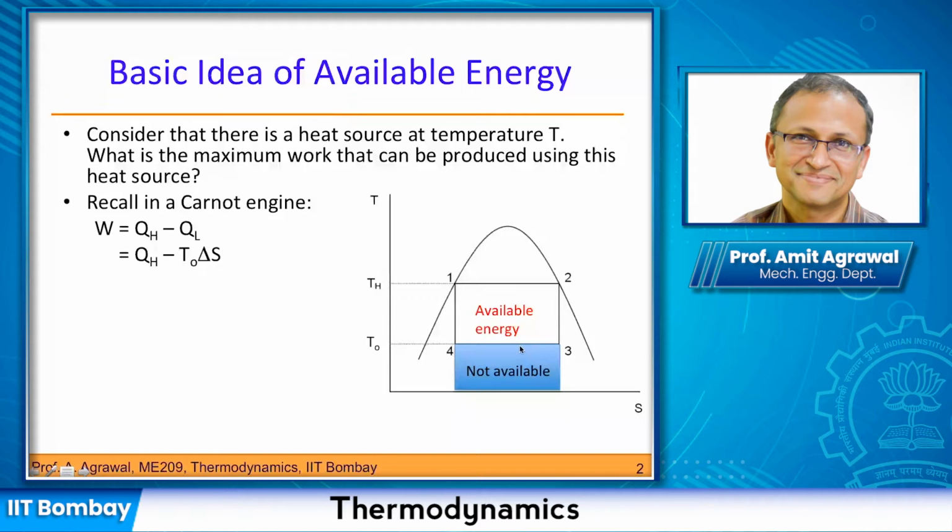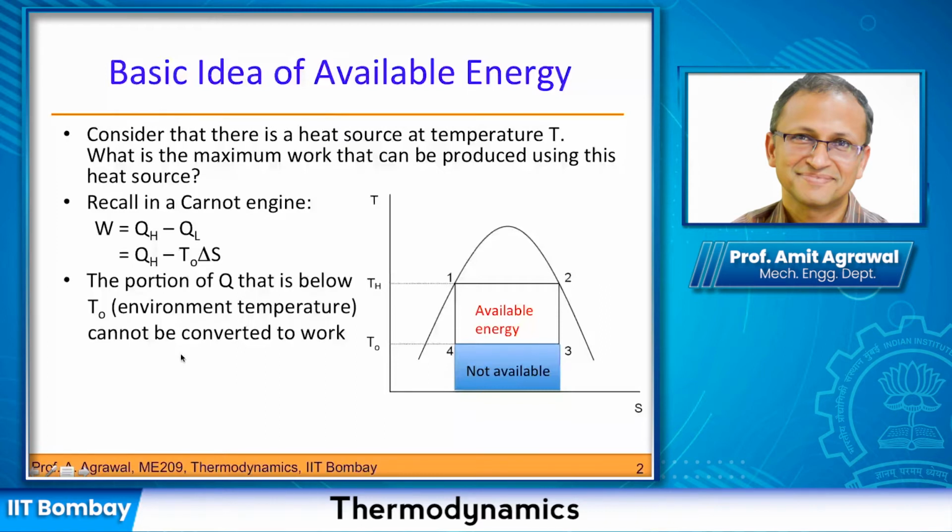So you can see that the total amount of energy which was available at this temperature TH is all this area, the two rectangles taken together. But because you have to reject heat at a certain temperature, which is like your ambient temperature T naught, you cannot avail this part of the energy.